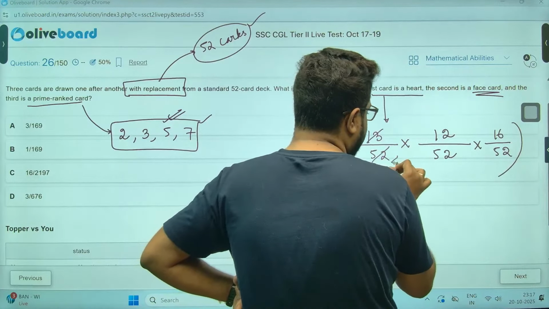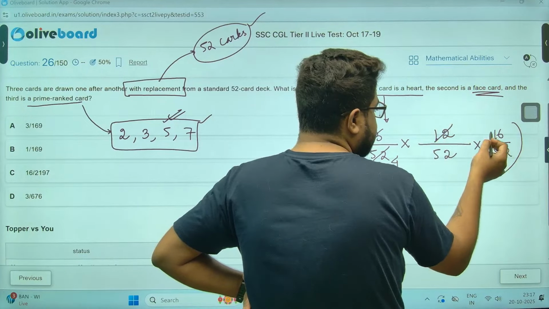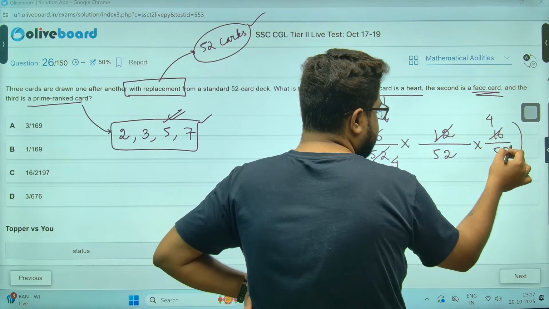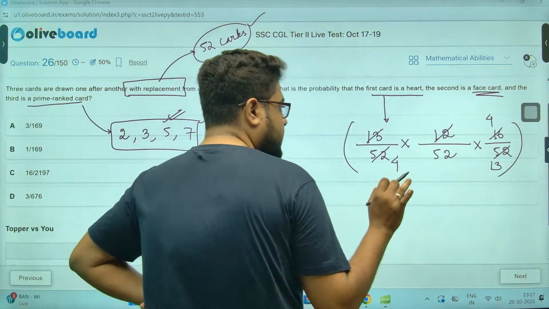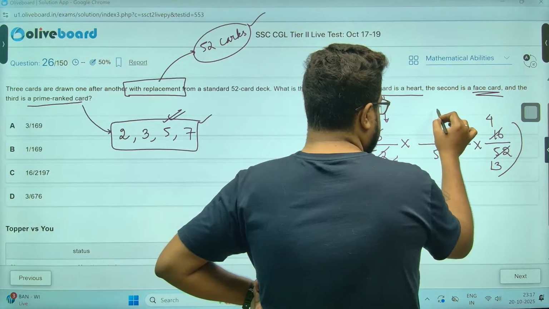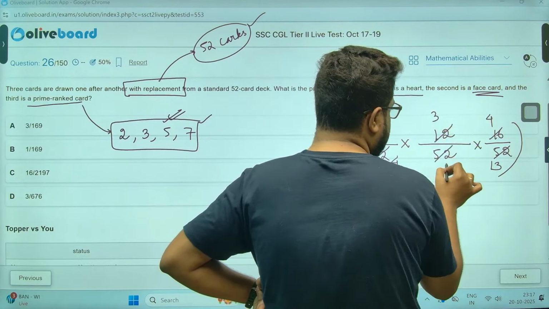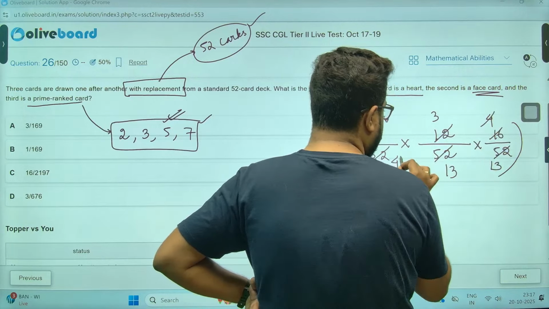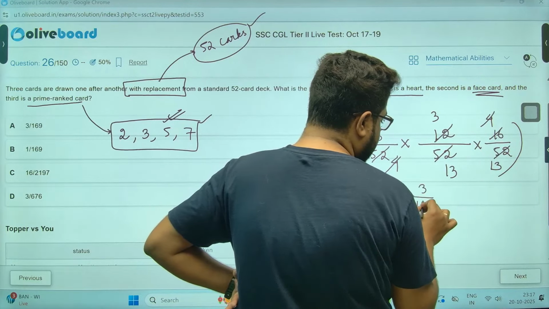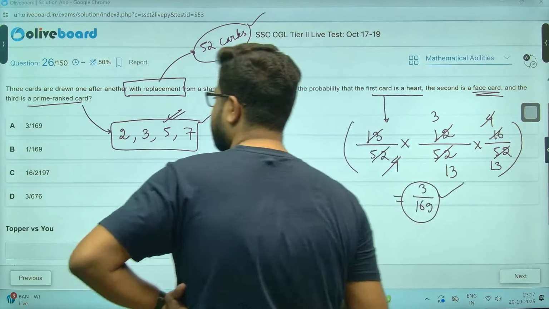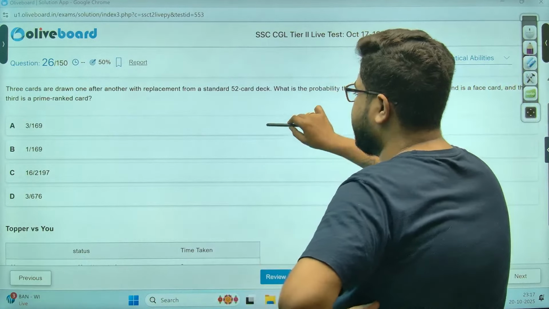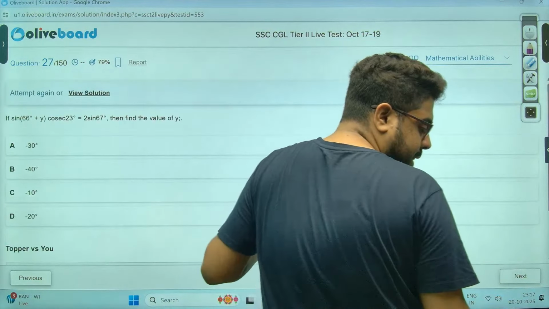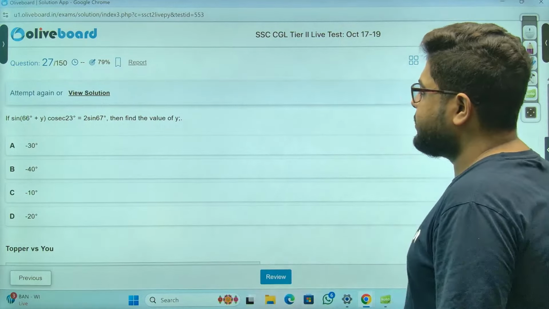Calculate 1/4, 13 times, right? 4 3s are 12, 4 13s are 52. The 4 4 cancels. 3 by 169. That's your answer. Option number A, 3 divided by 169. That's your correct answer, sir.